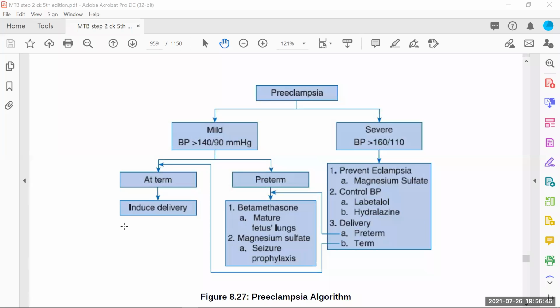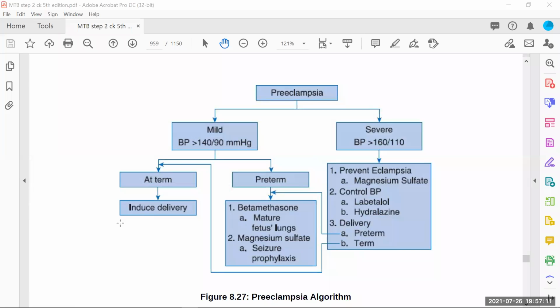A 30 to 34 weeker is a time period where we can deliver a baby, but it should be up to 37 weeks. But if there is any history of fit development before 32 weeks, of course we have to deliver a baby. But the prognosis of survival of the baby's chances is very less in this condition. So just remember, guys, we have to give steroids to the mother in order to mature the baby's lung, and we have to give magnesium sulfate prophylaxis.